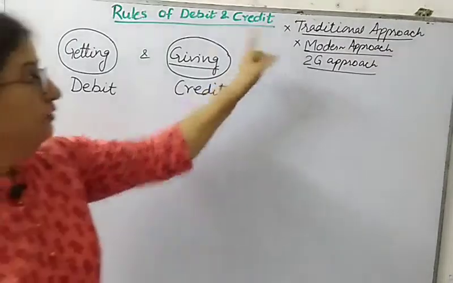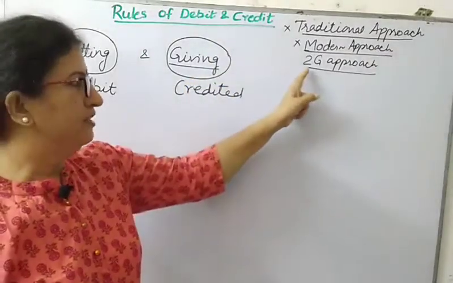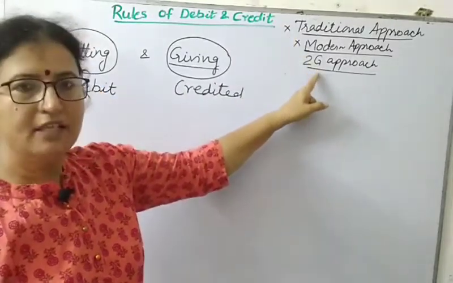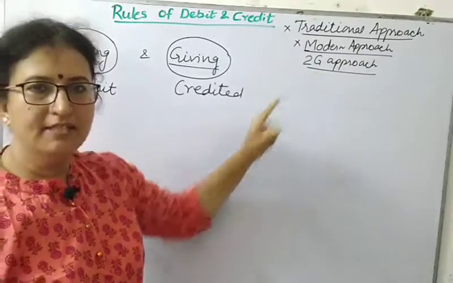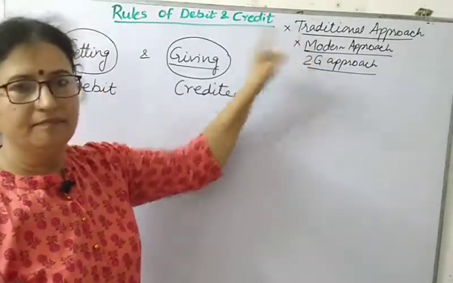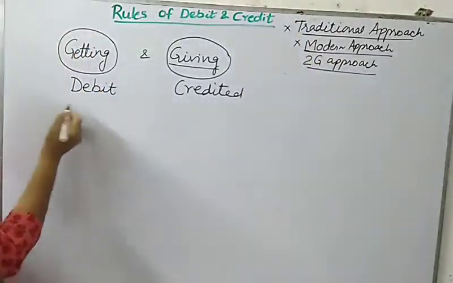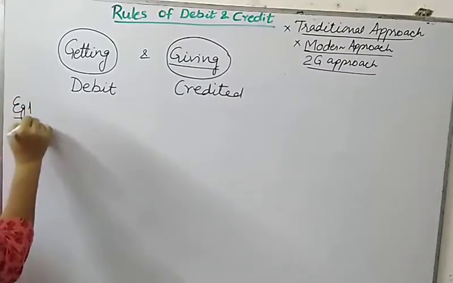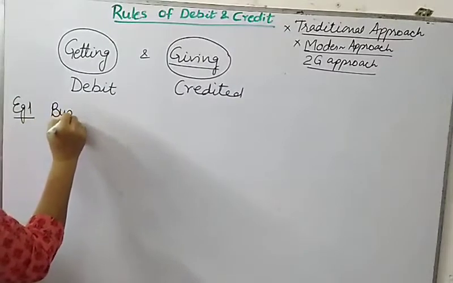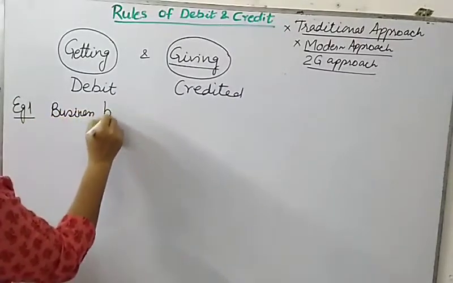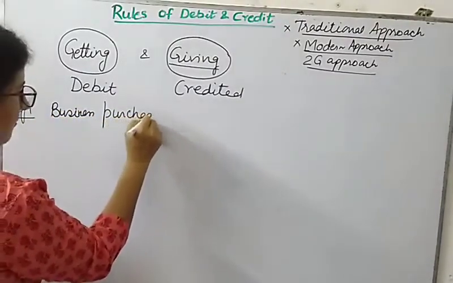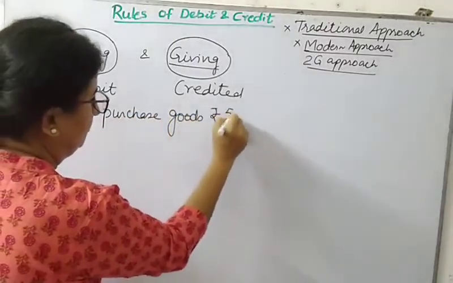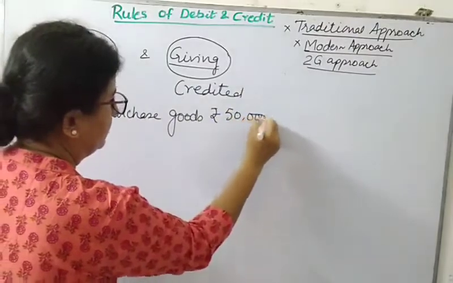So let us check this rule, whether you will be able to get the same result through this approach or not. This approach is not given in the books, but still I find that students find this approach comparatively very easy. So let us apply this. Suppose example 1 is when business purchases goods, let us say rupees 50,000 in cash.